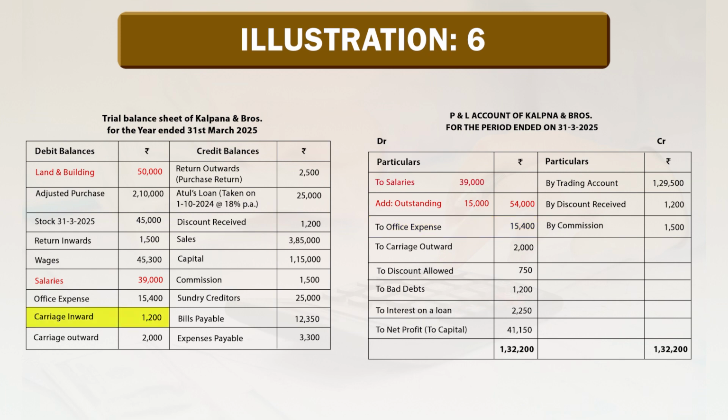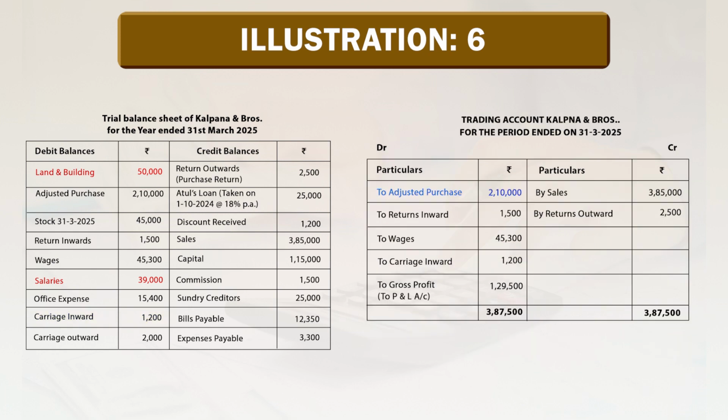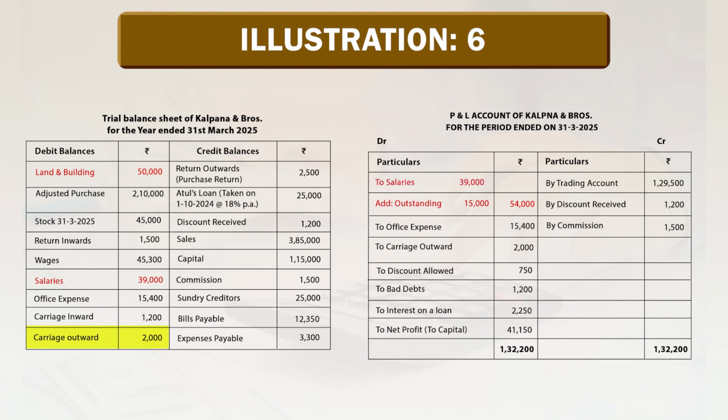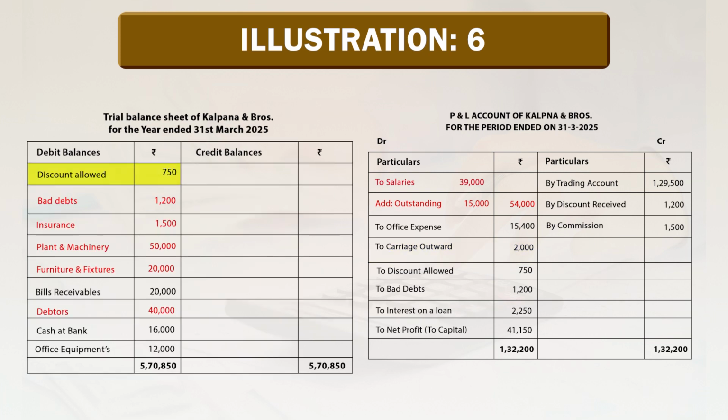Carriage inward rupees 1,200. It goes to trading account on debit side, carriage inward rupees 1,200. Carriage outward goes to profit and loss account on debit side, carriage outward rupees 2,000. Discount allowed, it goes to profit and loss account on debit side, discount allowed rupees 750. Bad debts rupees 1,200, it goes to profit and loss account on debit side, bad debts rupees 1,200.